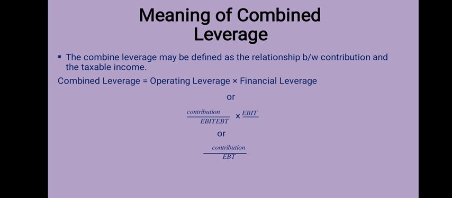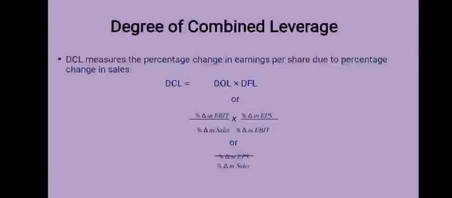In a nutshell, we can say how to calculate combined leverage is contribution upon EBT. Degree of combined leverage. Degree of combined leverage measures the percentage change in earning per share due to percentage change in sales. So we can say degree of combined leverage equals degree of operating leverage into degree of financial leverage.